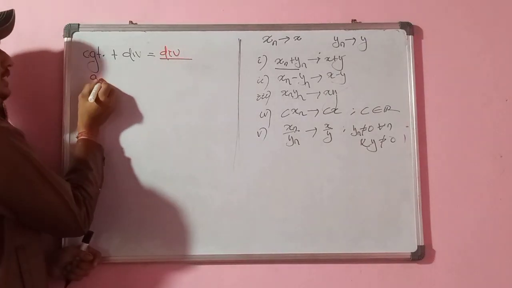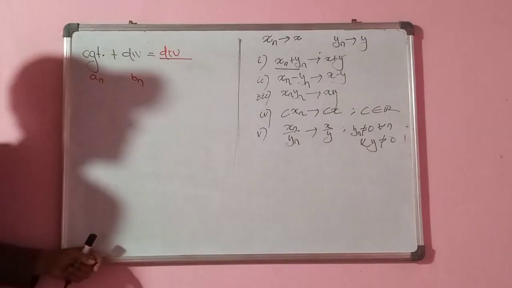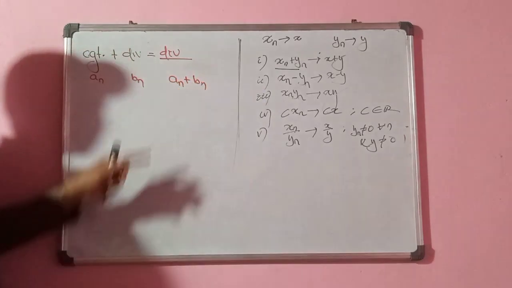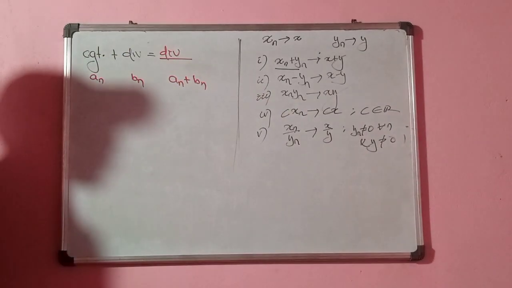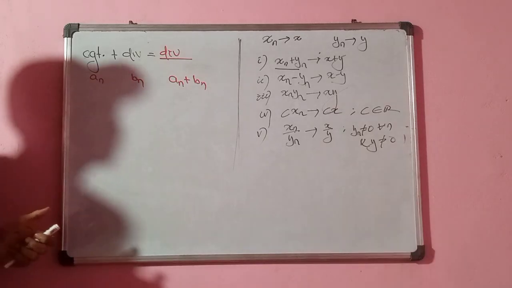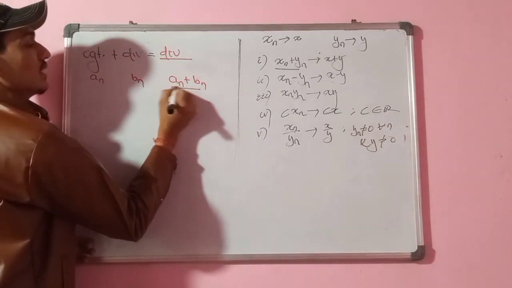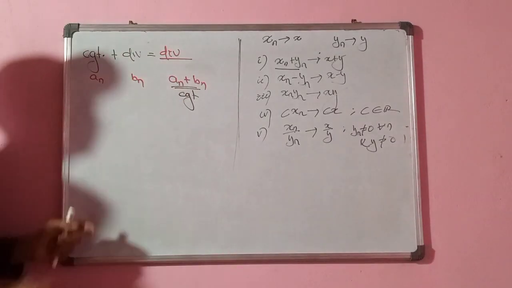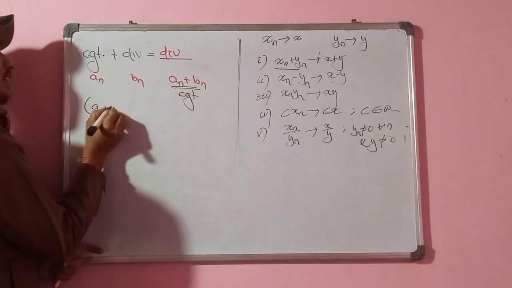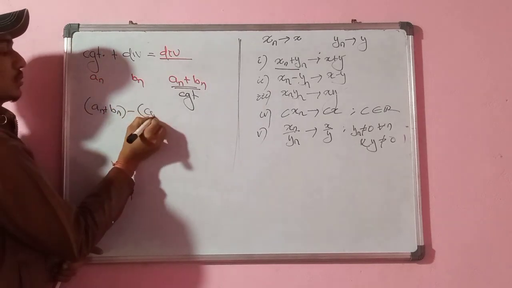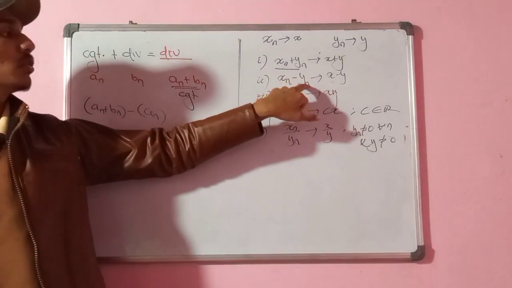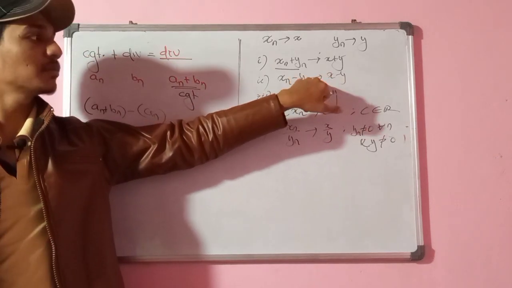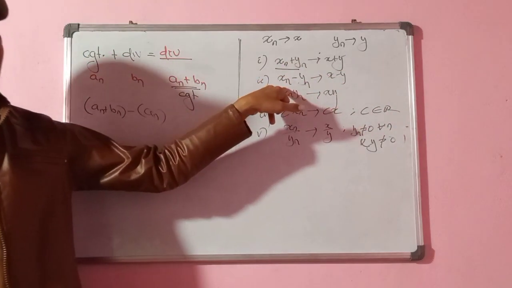Suppose an is a convergent sequence, bn is a divergent sequence. So what will be the sum an plus bn? I am saying this is divergent. Don't just follow me. Okay, let's assume this is convergent. Assume this is convergent. This is my convergent, this is my divergent. So what will happen if I subtract two convergent sequences? If I subtract two convergent sequences, it is convergent. Of course, it converges to x minus y. It will converge to another number, but it will converge.